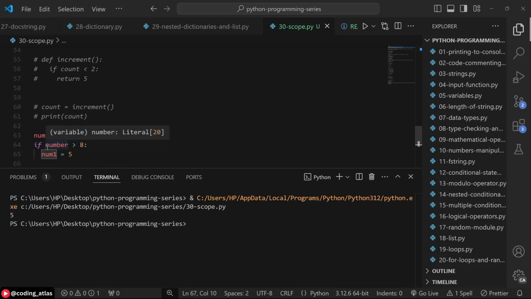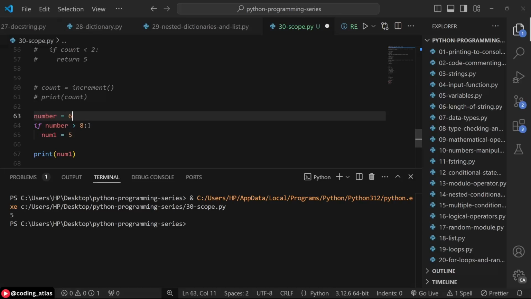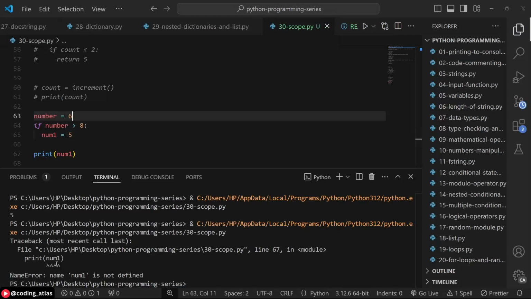But what if this condition is false? Since number is equal to 20, what if number is 6, which is not greater than 8? If you run this, what is going to be the value of num1? You see now that num1 is not defined.